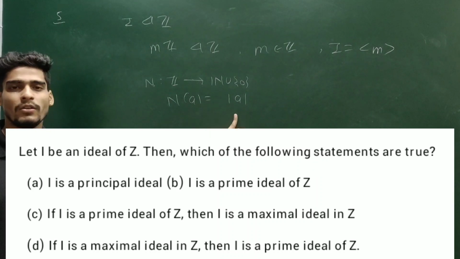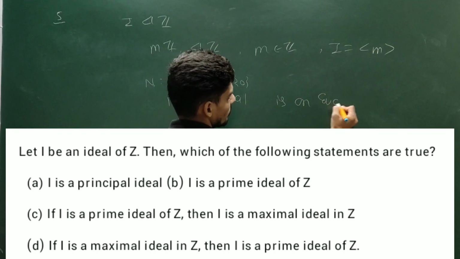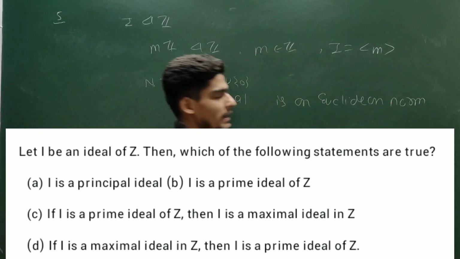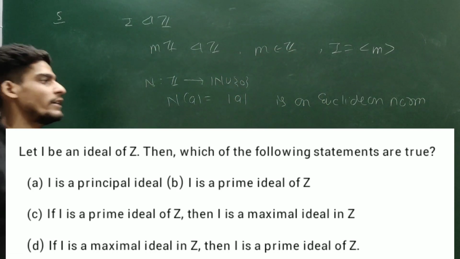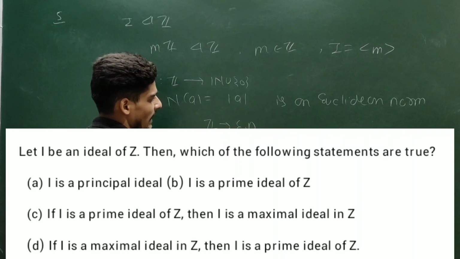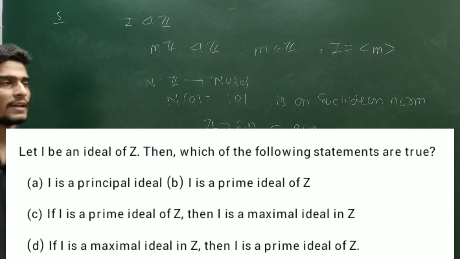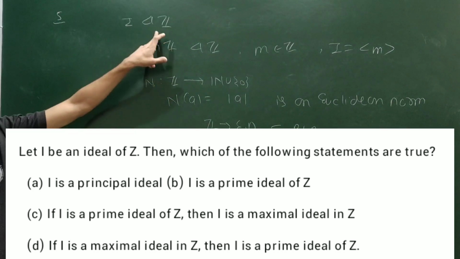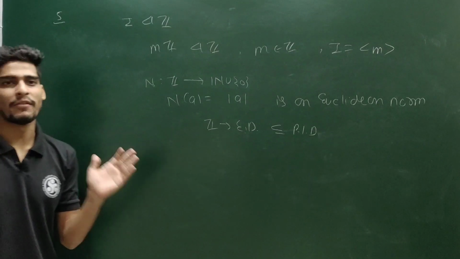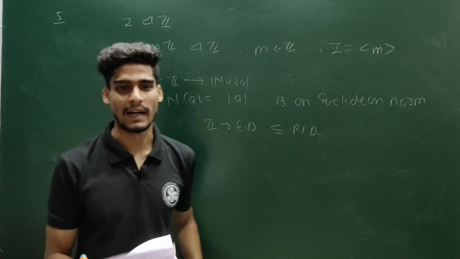Under this function, this is a Euclidean norm, and once it is a Euclidean norm, it satisfies all the hypotheses of a Euclidean domain. So Z is a Euclidean domain, and every Euclidean domain is a principal ideal domain. So by this argument you can also say Z is a principal ideal domain, and in a principal ideal domain every ideal is generated by some single element. So I must be a principal ideal.